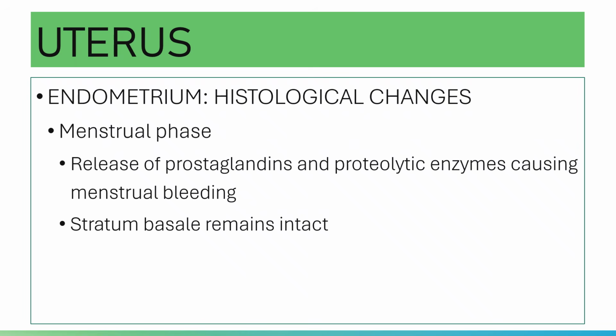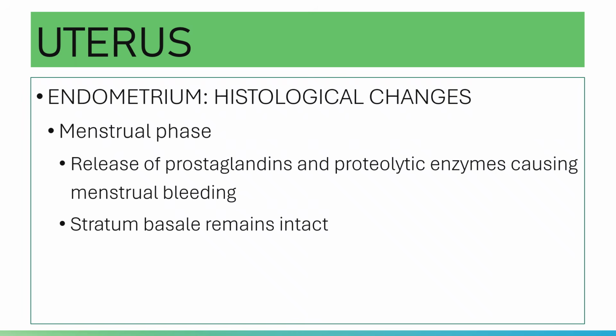Your stratum basale will remain intact because it is supplied by straight arteries rather than spiral arteries. The superficial layers, the portion of your stratum functionalis, are shed off during the menstrual phase.